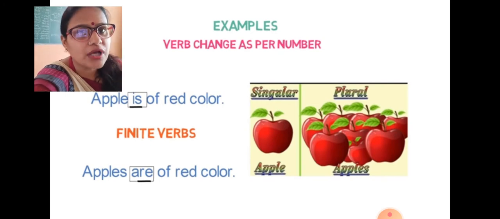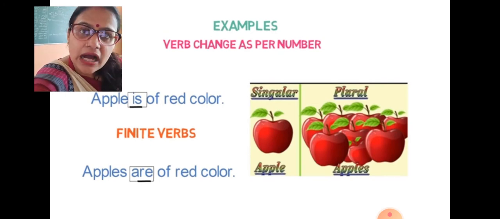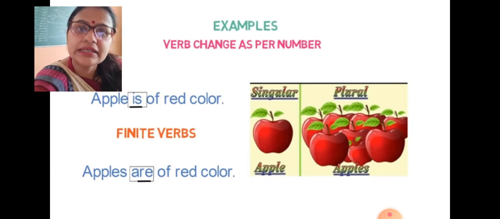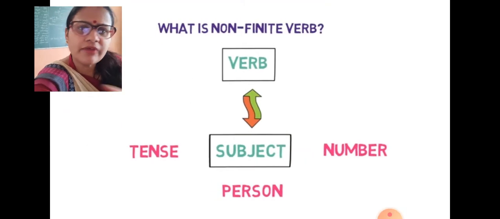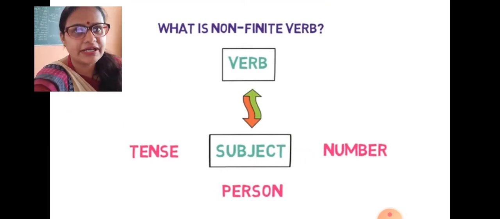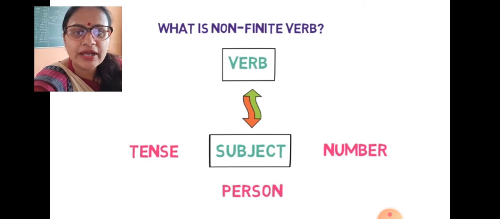Hope your doubts about finite verbs and how the changes will happen according to tense, number and person are clear to you. But if you still have any doubt, please note it down. We will discuss later on. Now move forward. You have understood now what you mean by finite verb, what changes happen. So what is actually a non-finite verb?